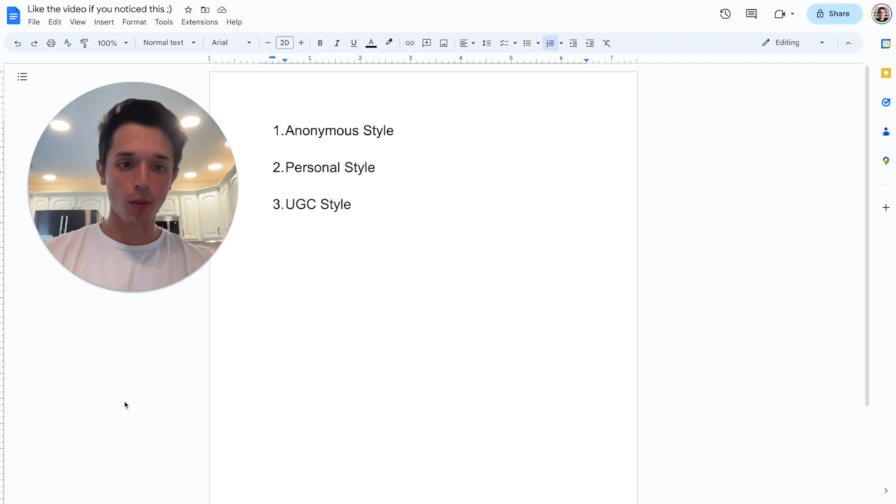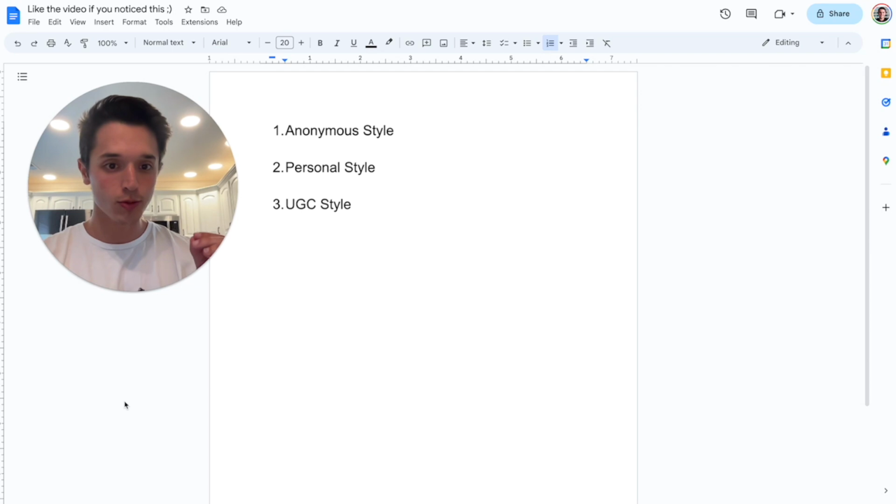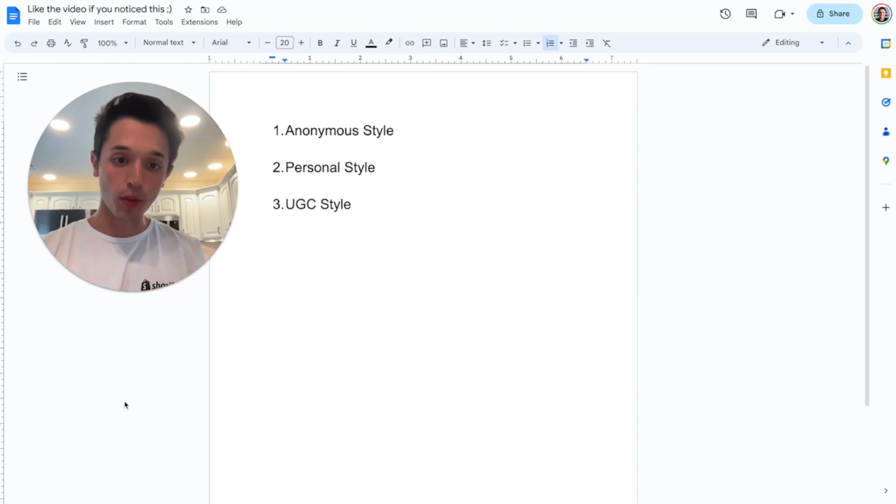So now that we're on my computer, we're going to be going through 3 styles in this tutorial because when dropshipping digital products, these are the 3 routes that you can take for making organic content to promote your digital products. Now, the first one we're going to go through is anonymous content.